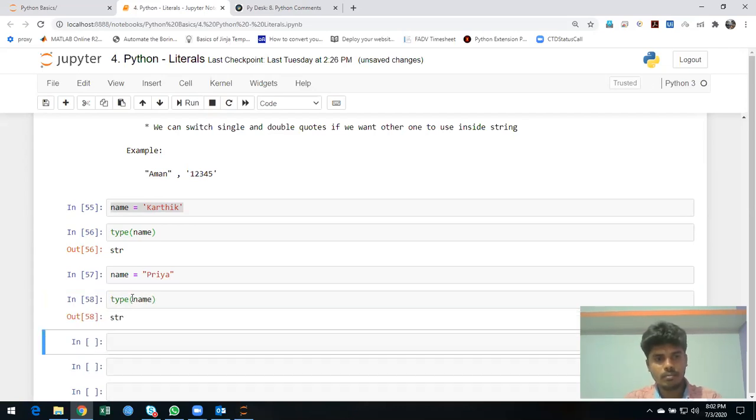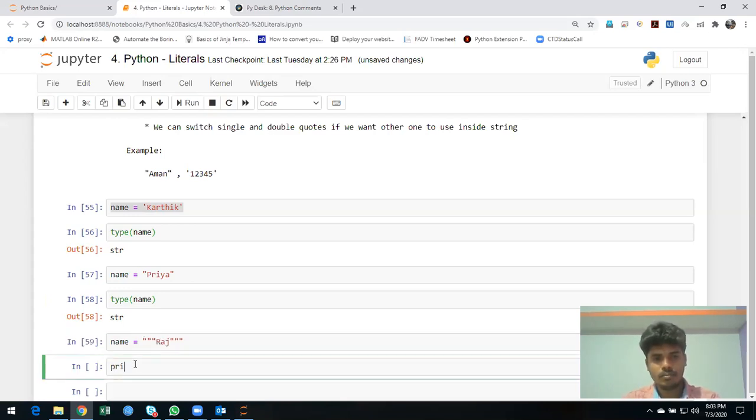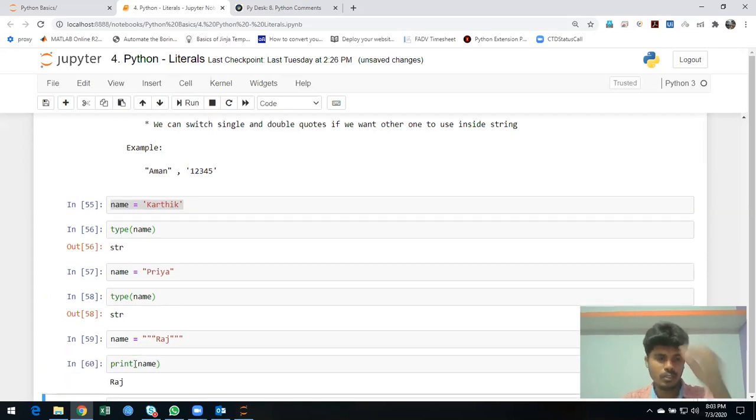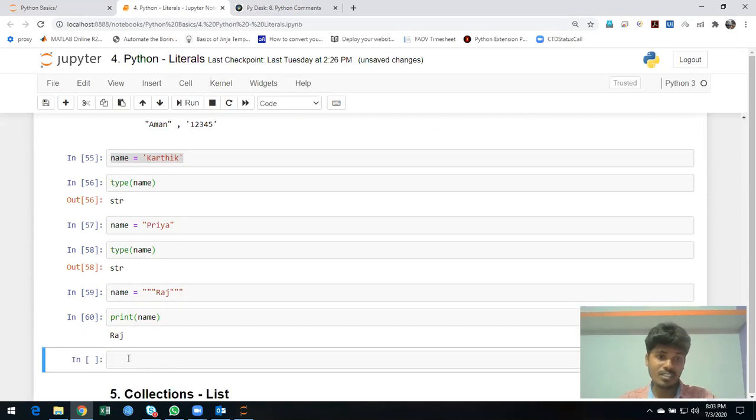Name. Still, it's accepted. Okay, instead of double quotation, I'm going with triple quotation like this. Here, some name called Raj. Name. You could see it's accepted. Even this also. Let me check it.